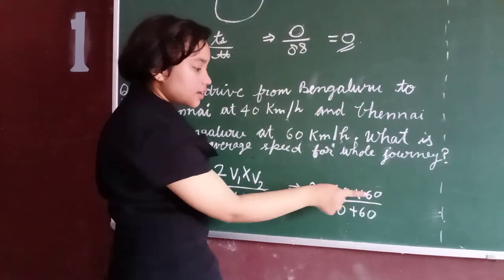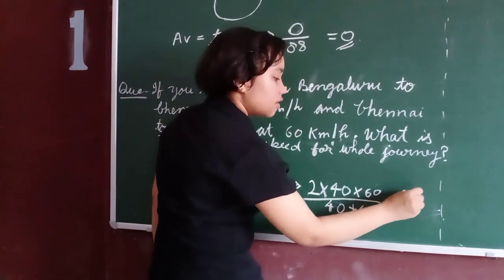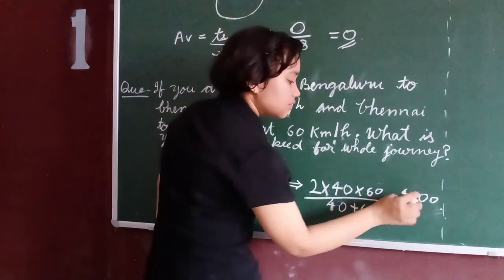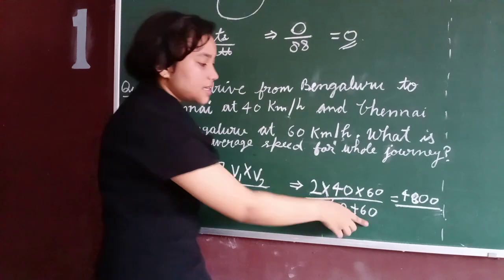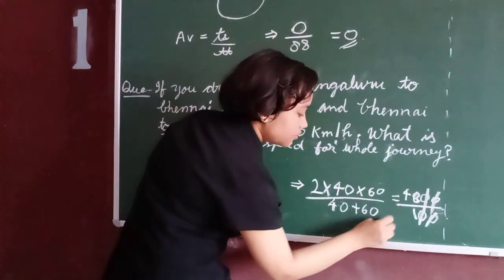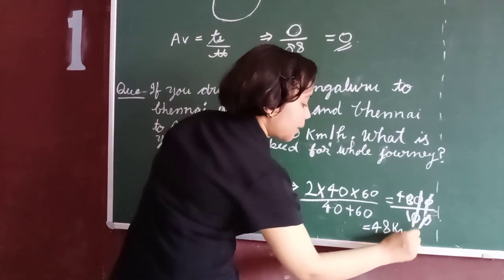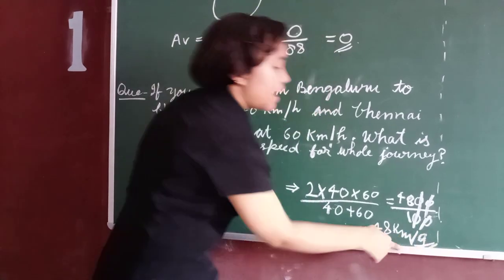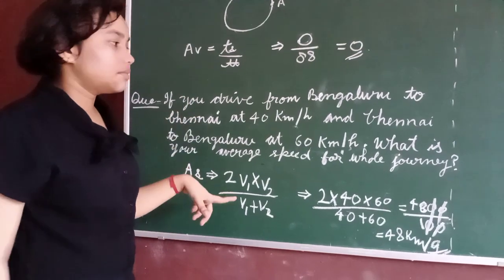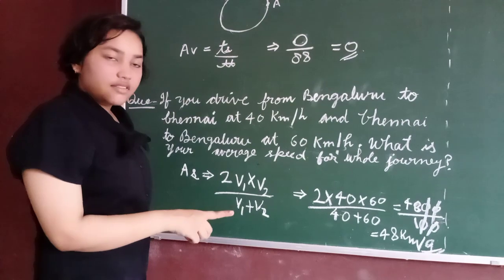We will solve this. 6 4 is 24 and 24 2 is 48, so 4800 upon 40 plus 60, that is 100. The zeros cancel and we have got 40 kilometers per hour. This is the average speed of the driver. So this is the average speed.